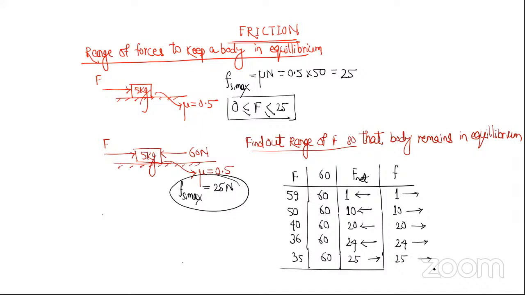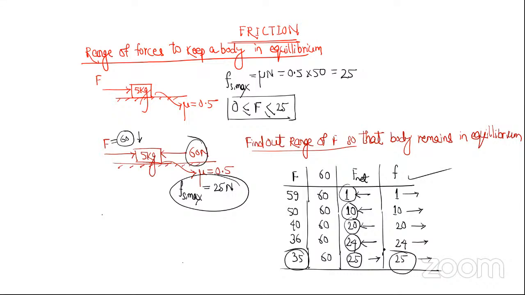Right. Got it? See how I am starting. You see, ये 60 है ना, तो मैंने इसको 60 से चालू किया और कम करता गया. And then you see, as that force is becoming less than 60, there is a difference, the net force. And then to counteract that, friction is coming into the picture. समझ में आ रहा है logic? But at this point, friction reaches maximum limit.